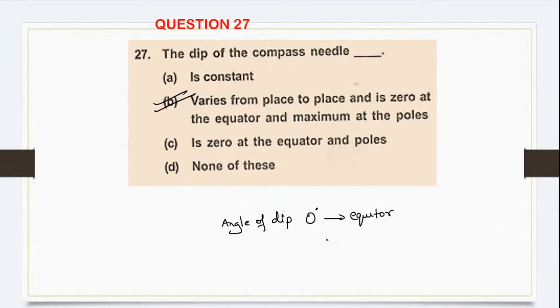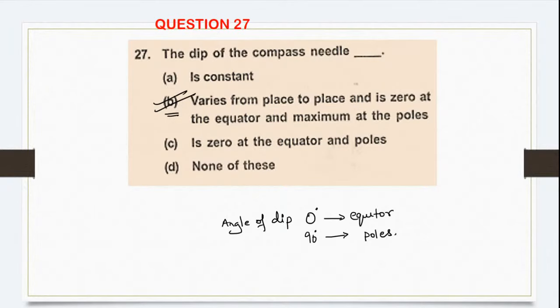Dinesh, no, it will not be 0 at both equator and pole. At the equator it will be 0, but at the pole it will be 90 degree. Okay, so the correct option or the answer is option number B for question number 27.